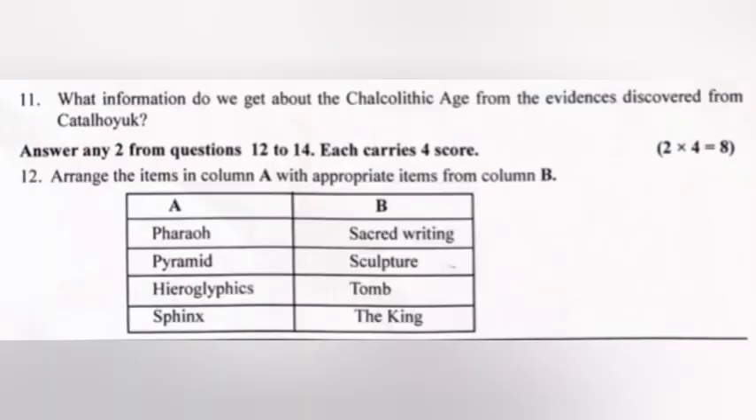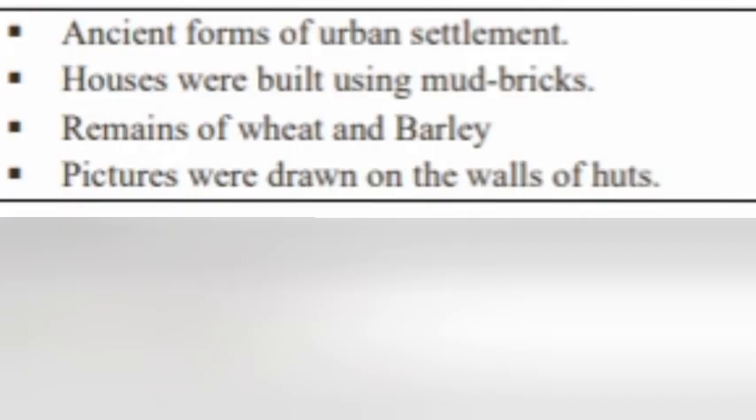11. What information do we get about the Chalcolithic age from the evidences discovered from the Catalhoyuk? Answer: ancient forms of urban settlement. Houses were built using mud bricks, remains of wheat and barley. Pictures were drawn on the walls of huts.